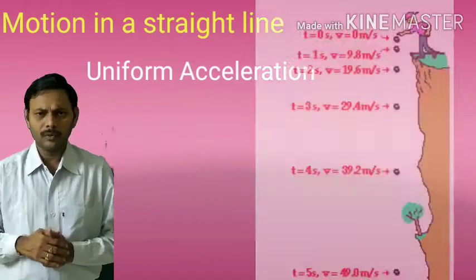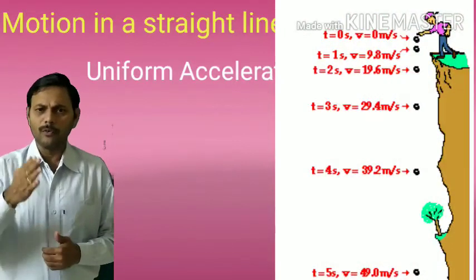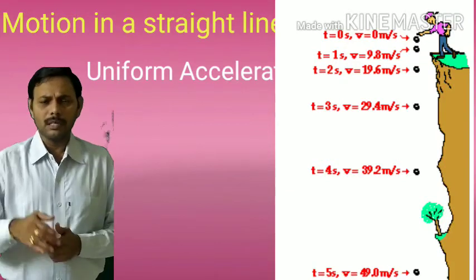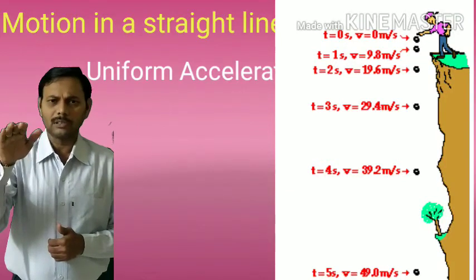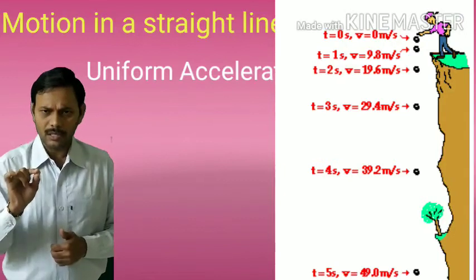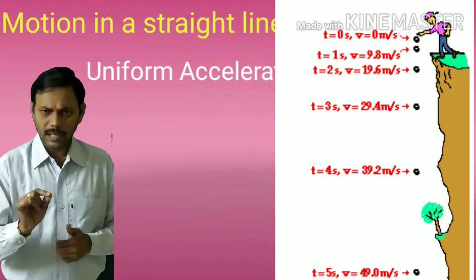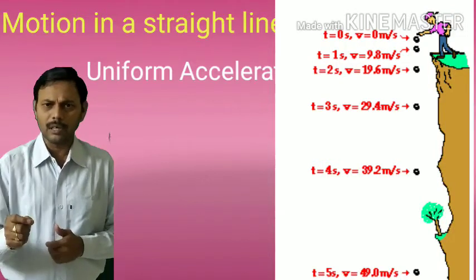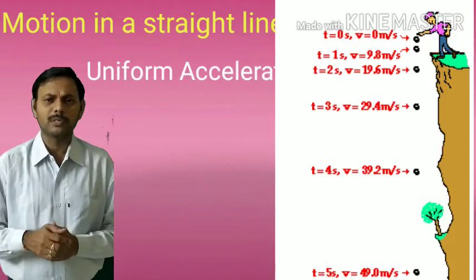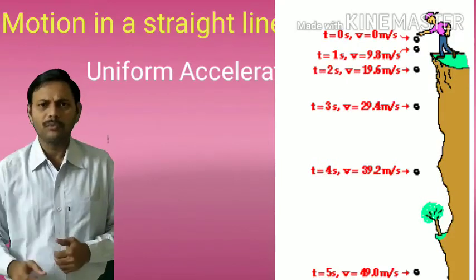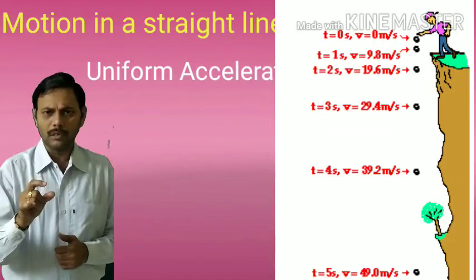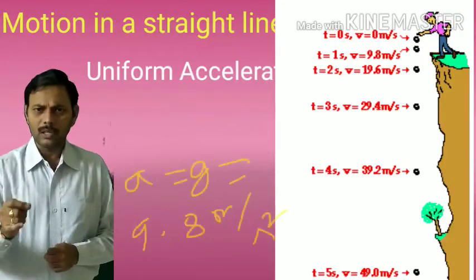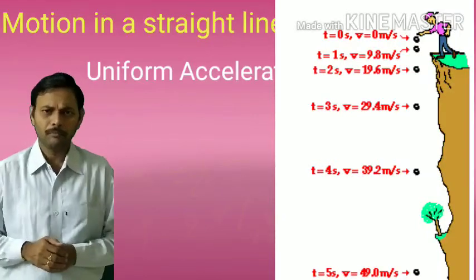In our daily life, a general example for uniform acceleration is a freely falling body. Initially, a freely falling body starts with 0 velocity. After 1 second, velocity is 9.8 meters per second. After second second, velocity becomes 19.6 meters per second. After third second, it becomes 29.4 meters per second. So, acceleration of a freely falling body is numerically equal to 9.8 meters per second square. It is constant. It is also known as acceleration due to gravity.